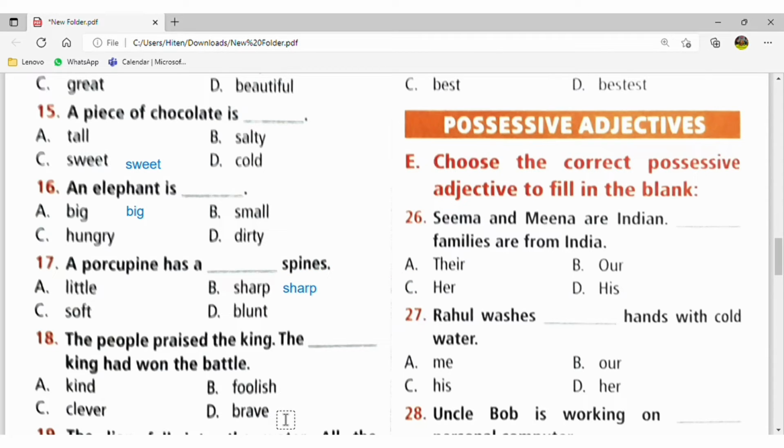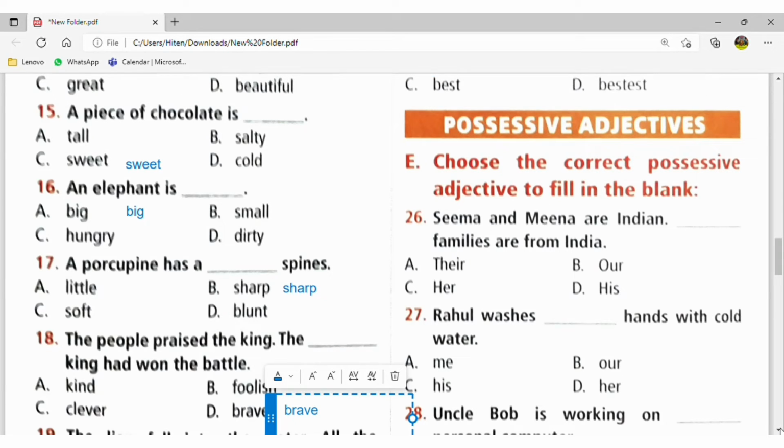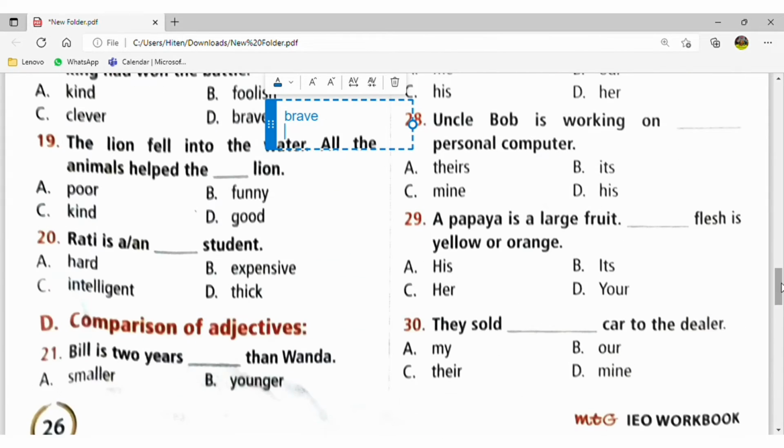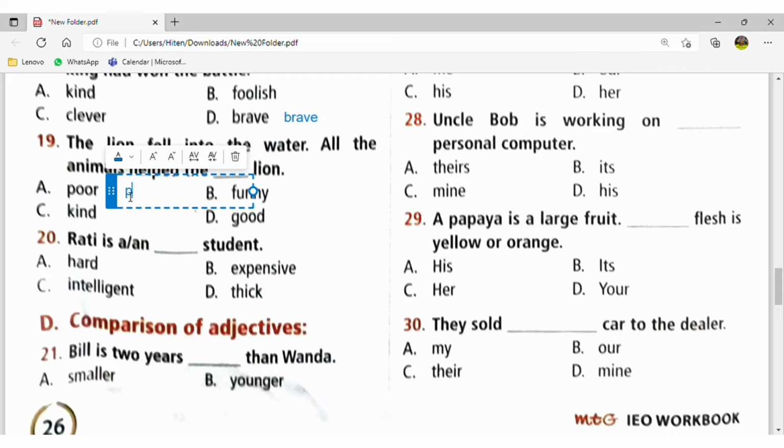Coward people always lost the battle. The lion fell into the water. All the animals helped the poor lion. Poor lion, because he has fallen into the water. He is in danger. So that's why I have used poor here.